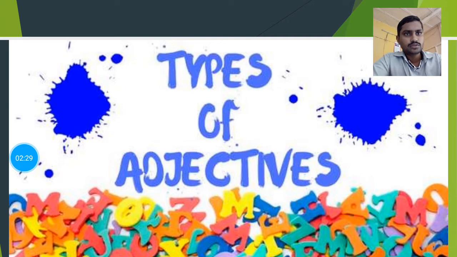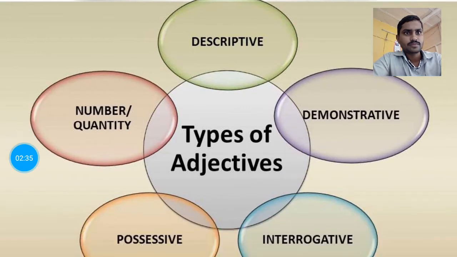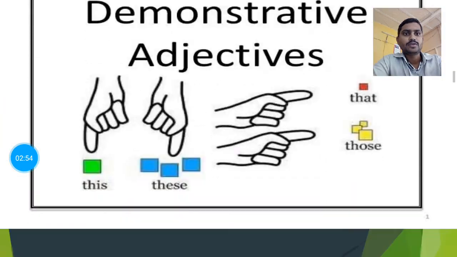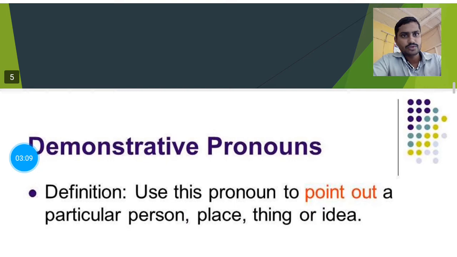Now the types of adjective: descriptive adjective, demonstrative, interrogative, possessive, and number, quantity. So these are the types of adjective. But today in this video we are going to discuss two adjectives only, and they are the demonstrative adjective and interrogative adjective. Now, what is the demonstrative adjective? Here it is: this and that, and these and those. Today we are going to discuss how they function.